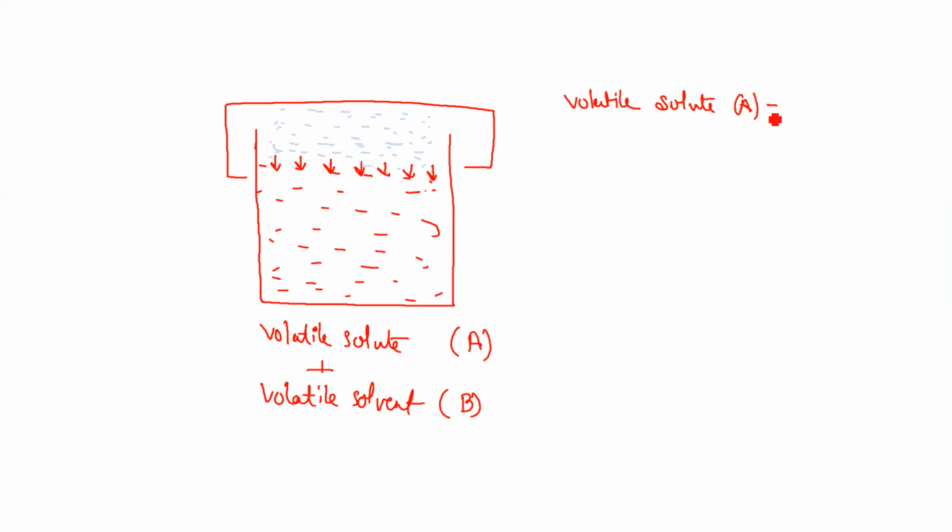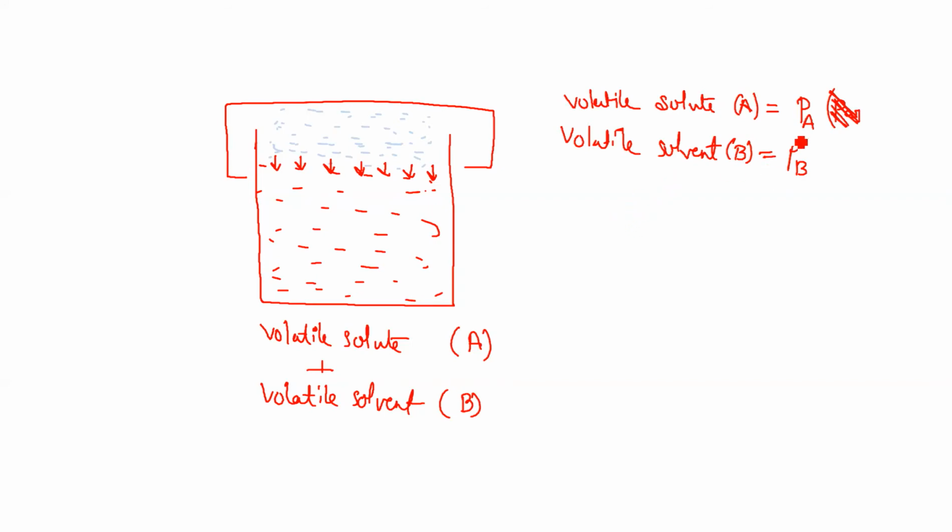Let that pressure be denoted by pA. This is not called partial pressure; presently it is the individual pressure. That volatile solute alone's vapor pressure was pA, and the volatile solvent, which is termed B, has its vapor pressure taken as pB.